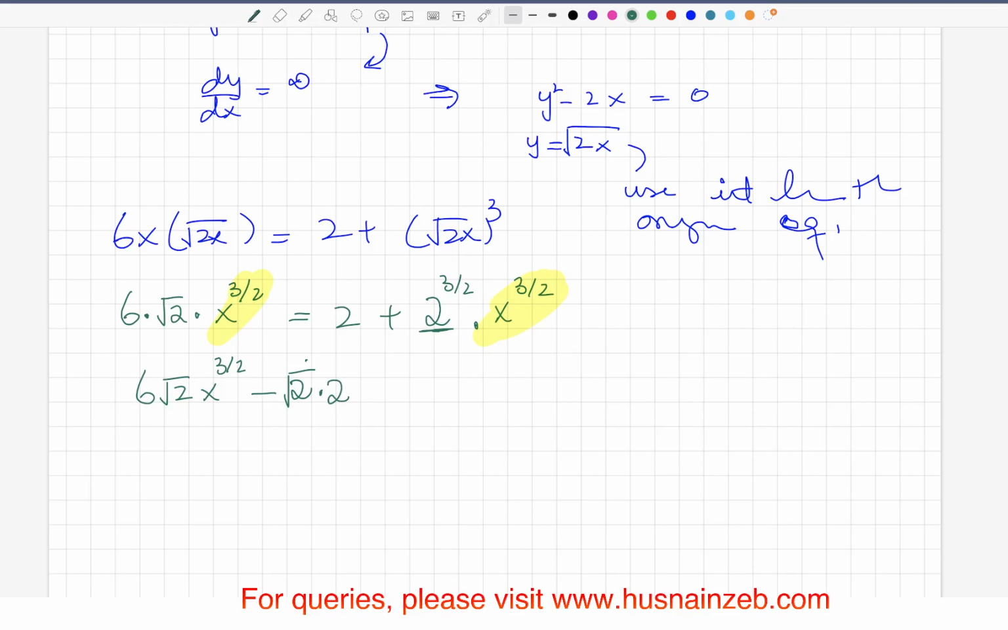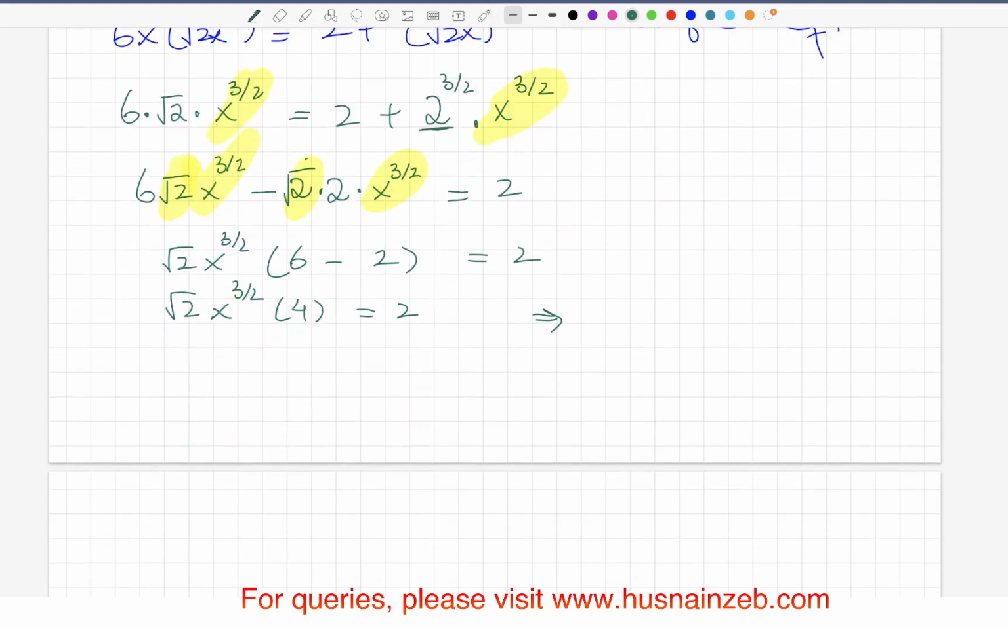So it's exactly the same thing. x^(3/2) is equal to 2. Now, looking at this vector, just take it out. So you will have square root 2 x^(3/2), 6 minus 2 is equal to 2. Square root 2 x^(3/2), 4 is equal to 2, which means, okay, now what we have here is,